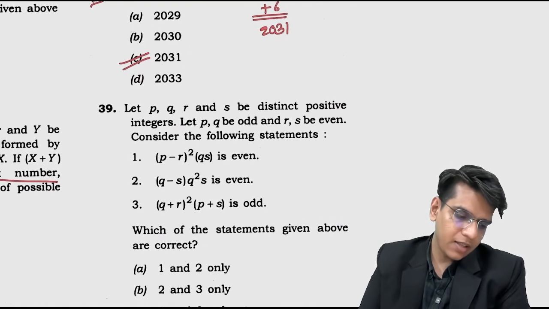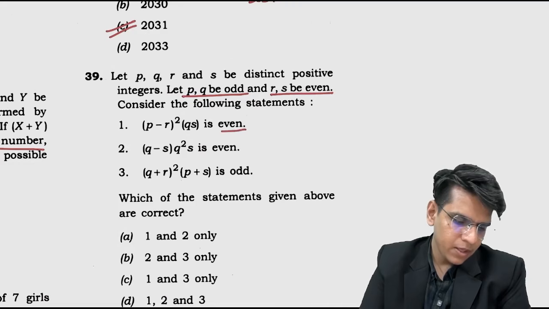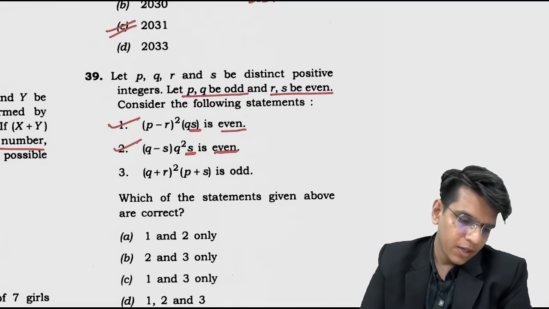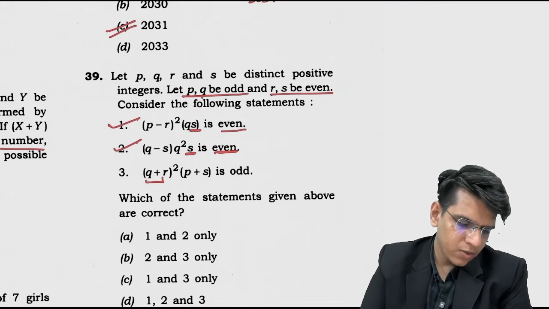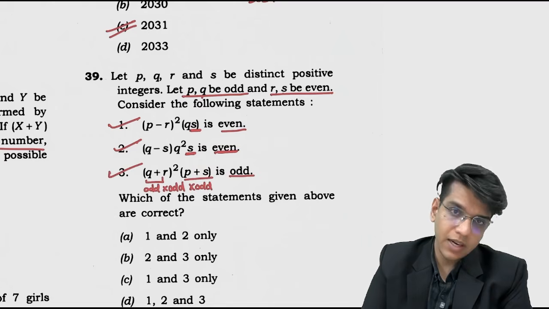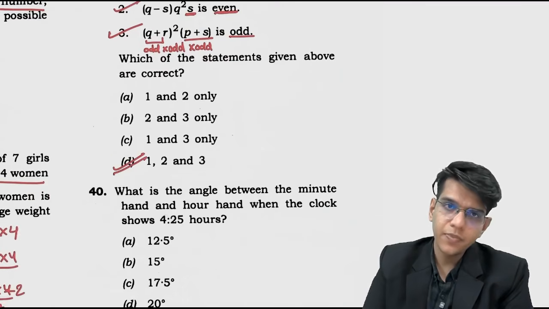यहाँ पे देखो क्या बोल रहा है. There are some numbers P, Q, R, S. P and Q are odd. R and S are even. So this multiplication will be even. So here we are multiplying with an even number. So this completely will be even, correct? Here also we are multiplying with an even number. The complete multiplication will be even, correct? Q plus R. Q is odd, R is even. Q plus R is odd. So this is odd into odd. P plus S is also odd. So odd into odd is odd. So this is also correct. चेक ही नहीं करना है, कुछ वैल्यू रख के देख लो. ये भी खत्म. ऑप्शन डी 39.